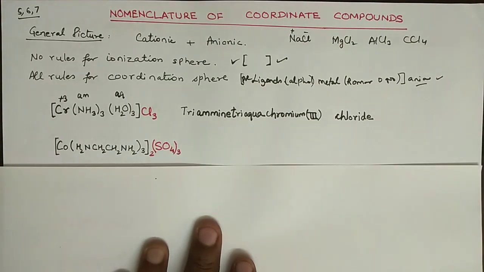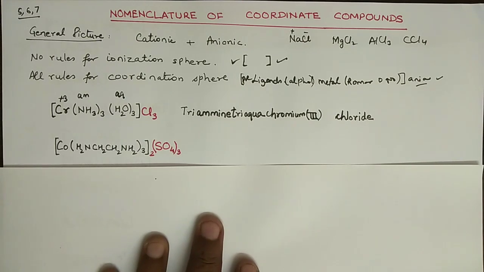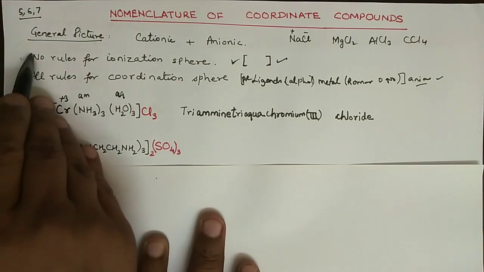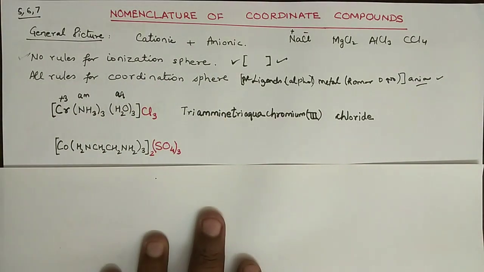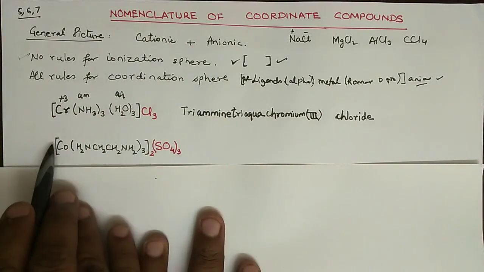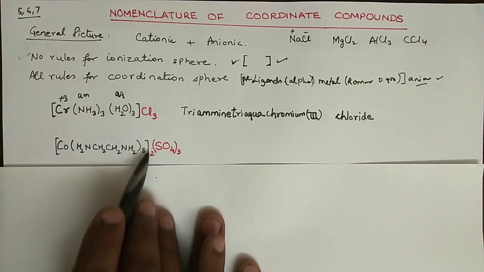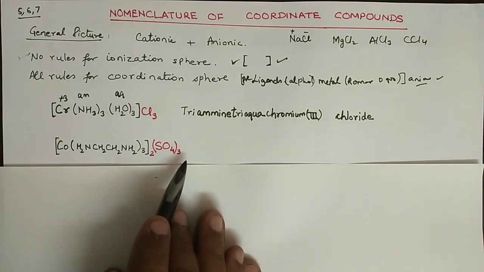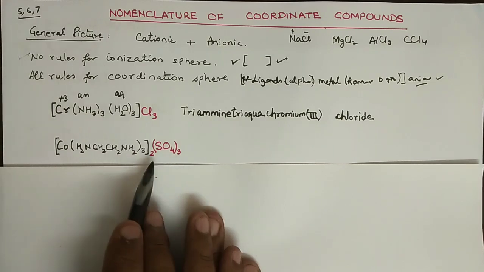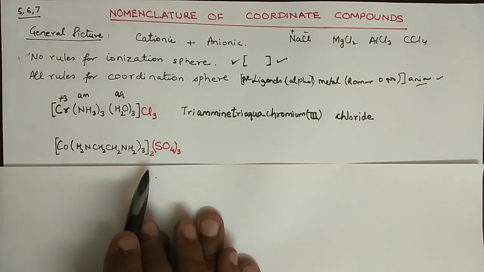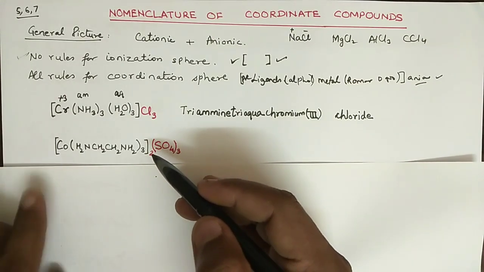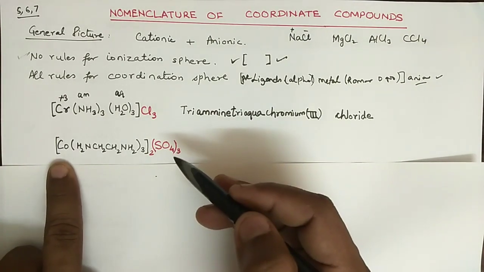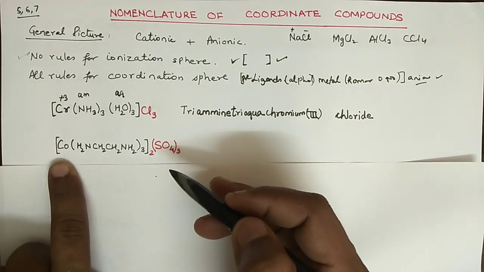Now it's a very good example which can tell you the meaning of the first rule, that means no rule for the ionization sphere. The rule says that outside this bracket, whatever it is, di or tri, you do not have to mention, because that becomes the ionic part. Now since it is sulfate, first of all we are going to calculate the oxidation number of the central metal ion, which is cobalt in this case.